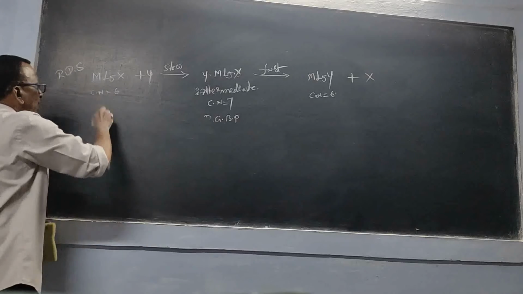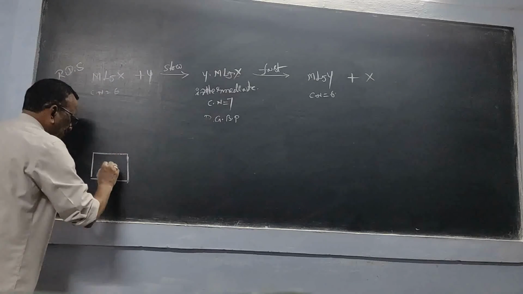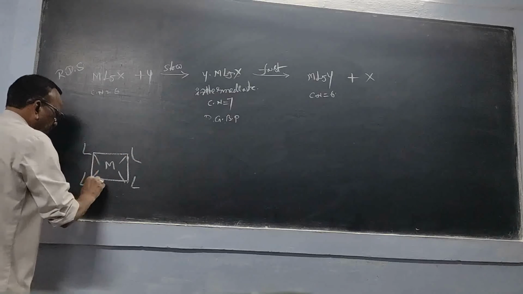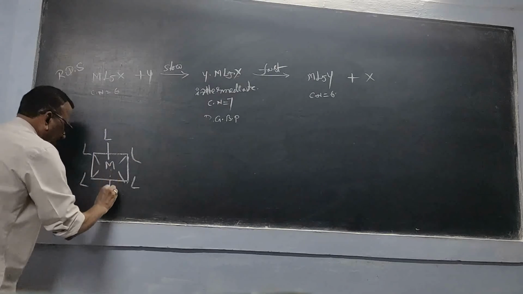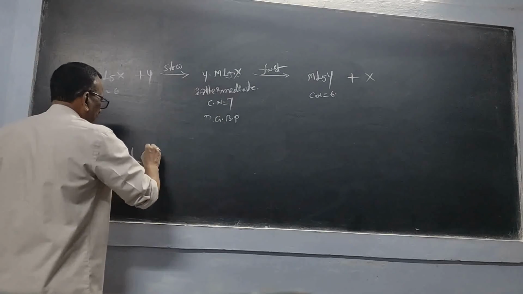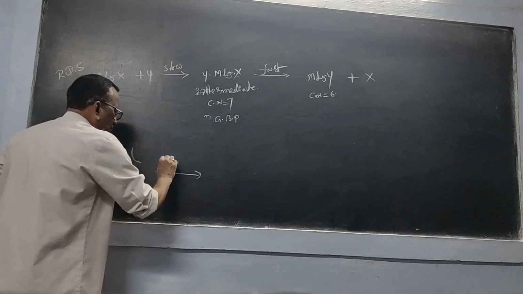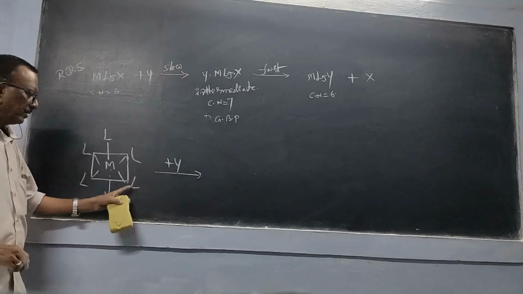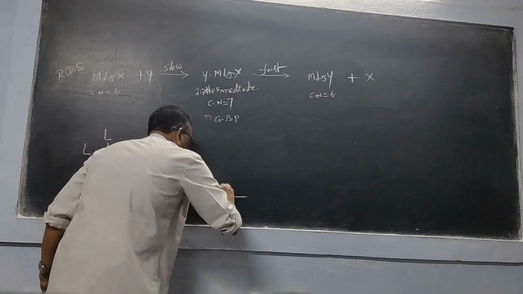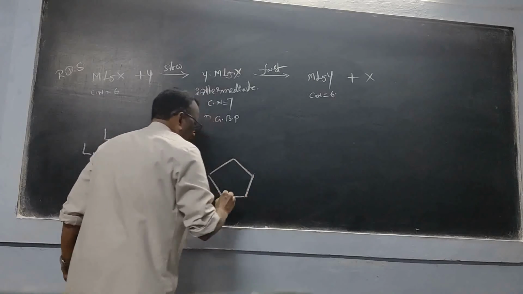First we have coordination number 6, so we must draw the octahedral structure first. Metal, 4 corners with 4 ligands, 1 ligand on top, 1 at the bottom. So this is octahedral. Now what is happening here? We get only one intermediate. So first we get 1, 2, 3, 4, 5.